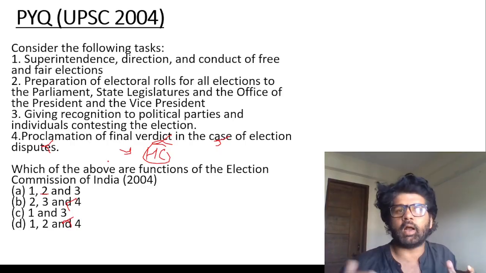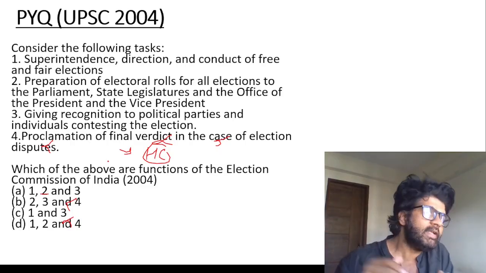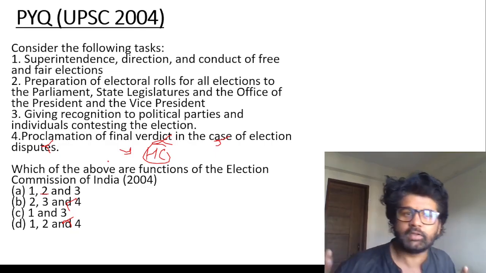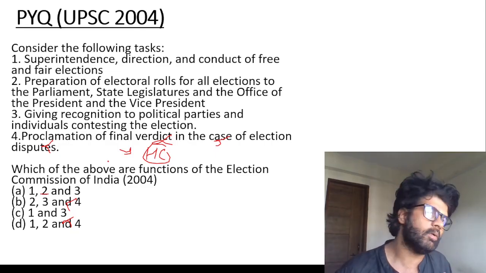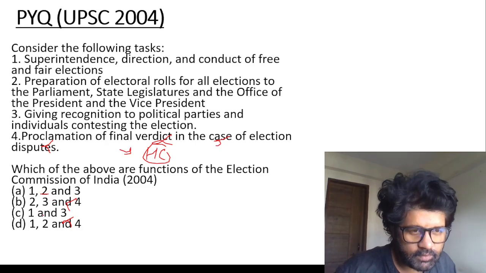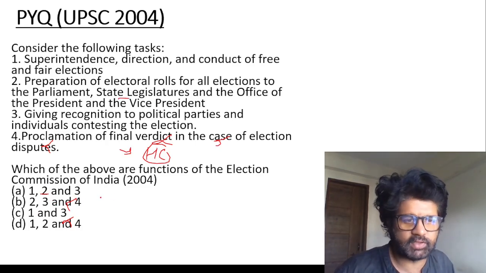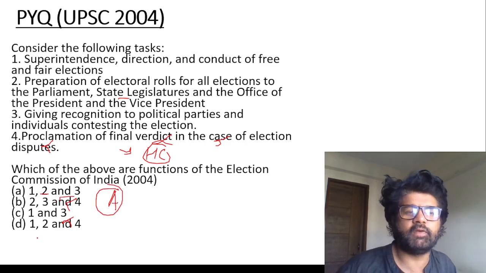The more statements there are in a UPSC PYQ, the easier that question is. You can do option elimination. So don't get bogged down that, oh my God, there are 5 statements. So we don't have to check first and third. Second, preparation of electoral rules for elections of Parliament. Yes, that is correct. So the answer is A, 1, 2, and 3.